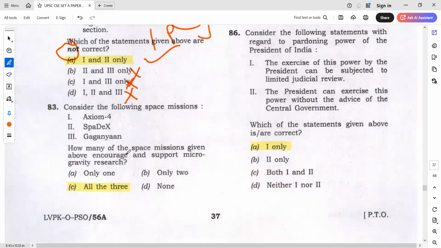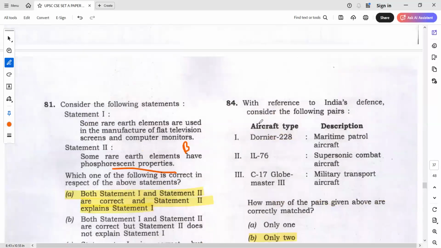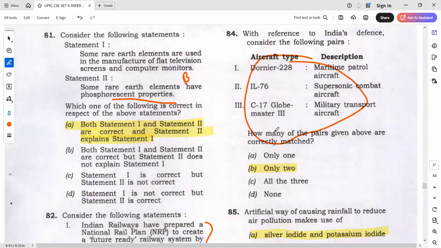Okay. Encourage. How many of the space missions given above encourage and support? Broad or narrow? Definitely broad. What is the answer? Answer is all. Next, again you can go for only 2 in this. Already we discussed this pair, only 2.